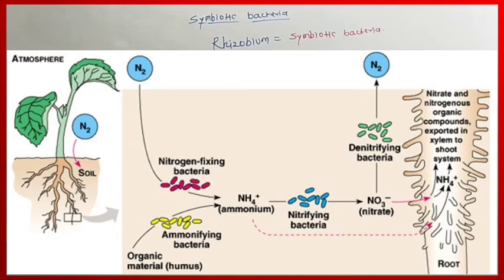The use of Rhizobium has helped to reduce the use of chemical fertilizers, and thereby it also helps to reduce the expenses on fertilizer and works for the benefit of the farmer. So these are the roles of the microorganism, the Rhizobium bacteria.